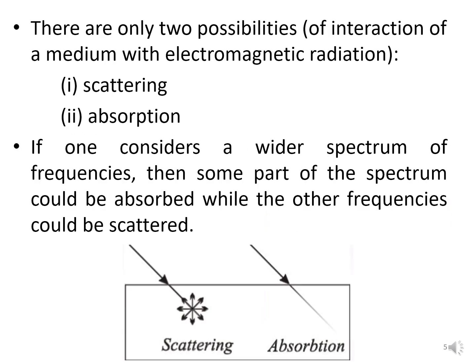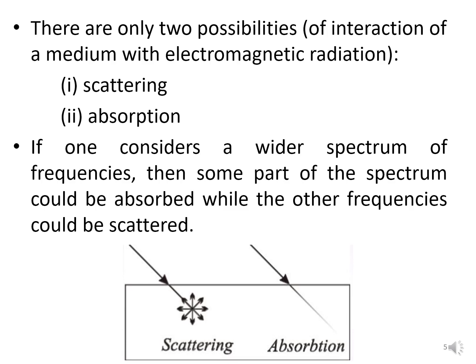From a more fundamental perspective, there are only two possibilities of interaction of a medium with electromagnetic radiation. There could be only scattering, or there could be absorption.